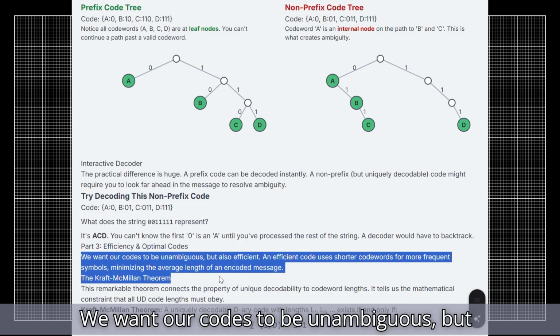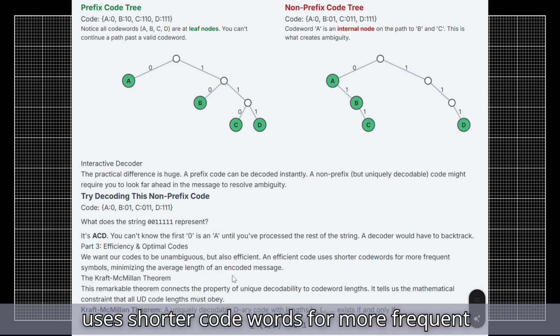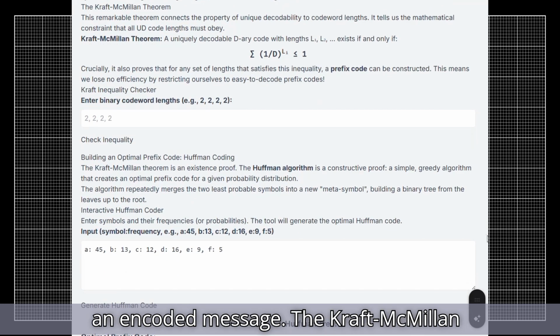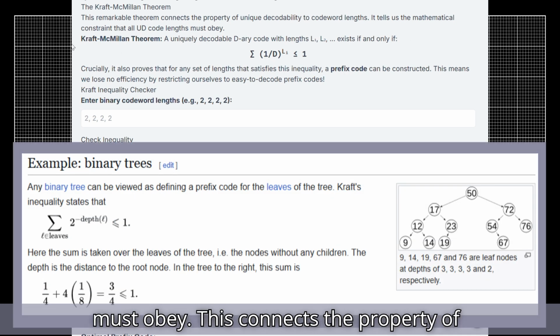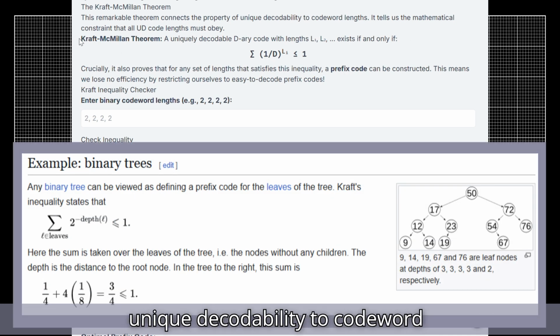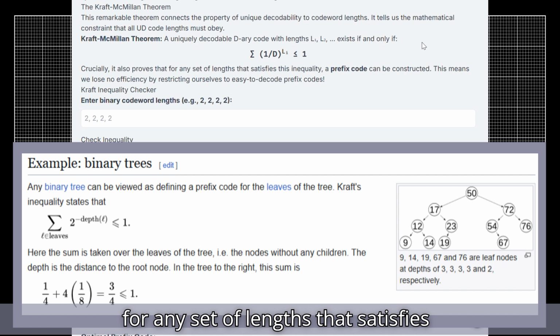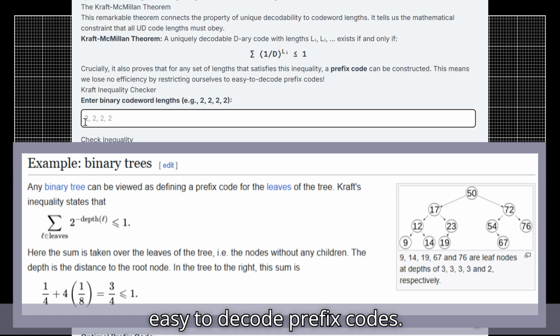This lowers efficiency and increases ambiguity. We want our codes to be unambiguous, but also efficient. An efficient code uses shorter code words for more frequent symbols, minimizing the average length of an encoded message. The Kraft-McMillan theorem tells us the mathematical constraint that all uniquely decodable code lengths must obey. This connects the property of unique decodability to code word lengths. Crucially, it also proves that for any set of lengths that satisfies this inequality, a prefix code can be constructed. This means we lose no efficiency by restricting ourselves to easy-to-decode prefix codes.